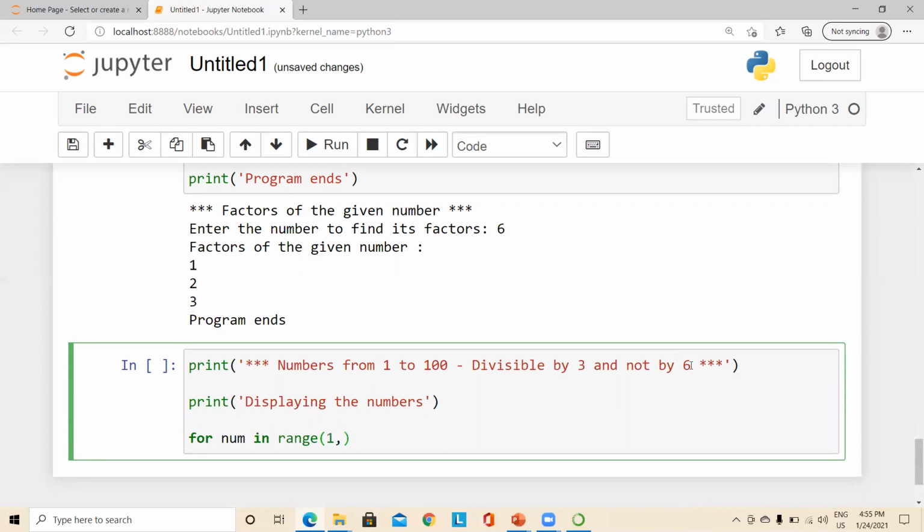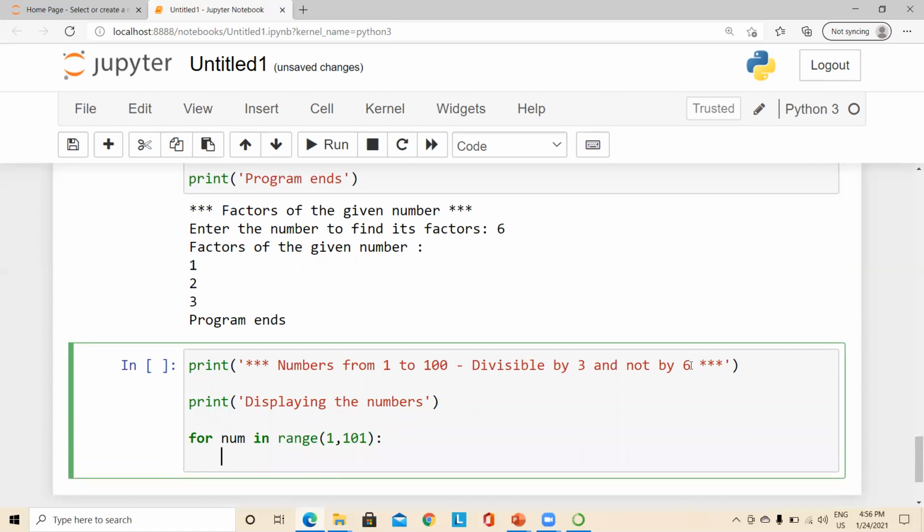So we shall take that, but 100 is included in that numbers. So we have to use a number which is 1 greater than the given number, right? So for num in range 1 comma 101, which means the range will generate numbers all the way from 1 to 100, right?